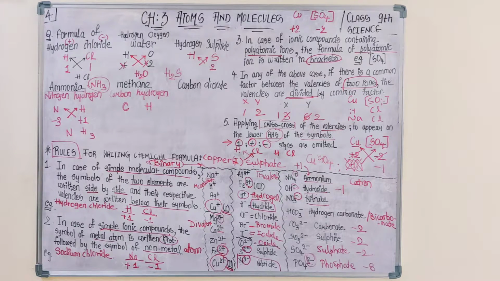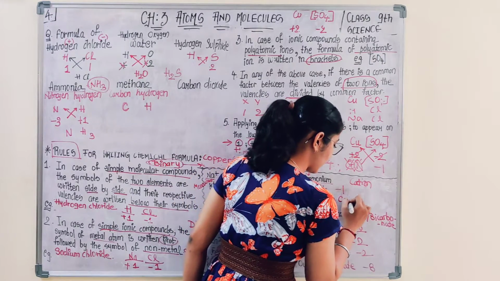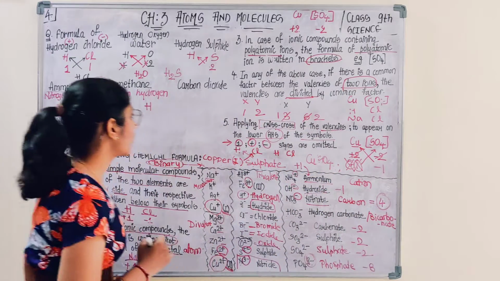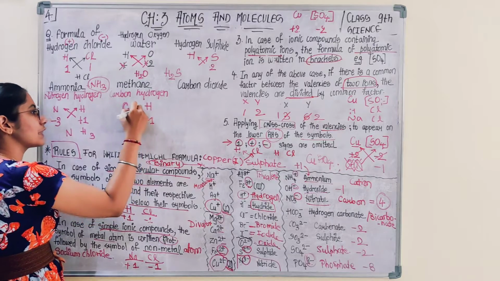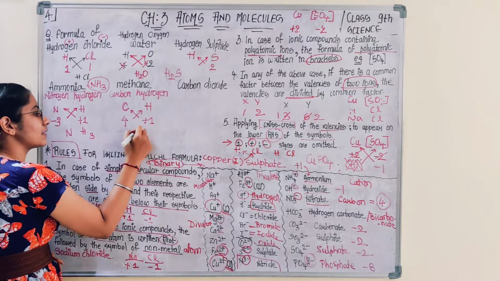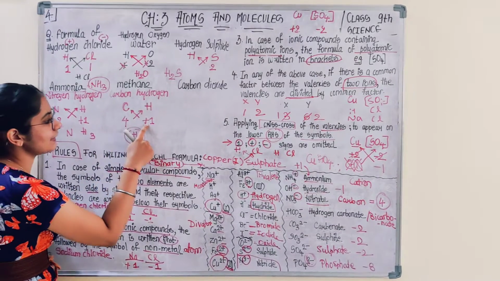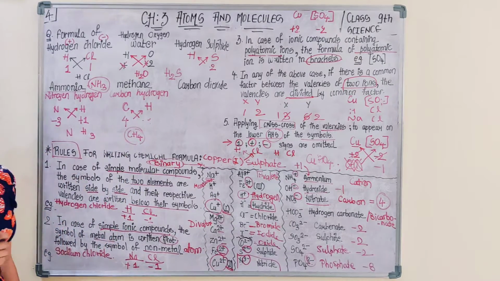No, not given. In the textbook it is not mentioned, but you have to remember that the valency of carbon is 4. So add it in your table which is given in the textbook: valency of carbon is 4, hydrogen is +1. Crisscross would take place and lead to the formation of CH4. Are you able to get it? Under C there is 1, the plus sign won't come, the 1 won't come, and under H comes 4.